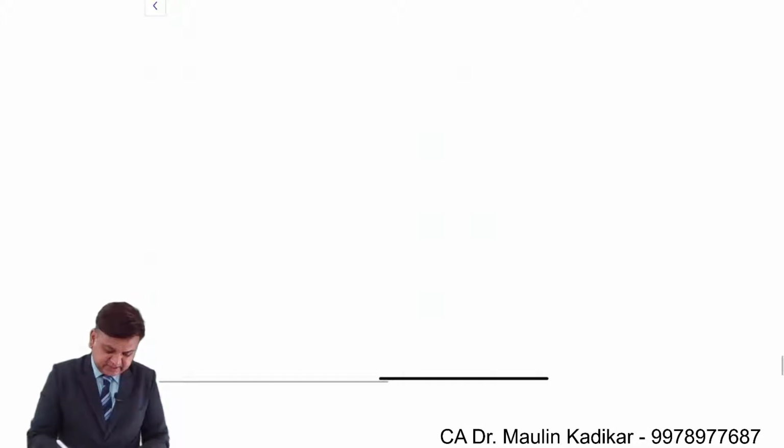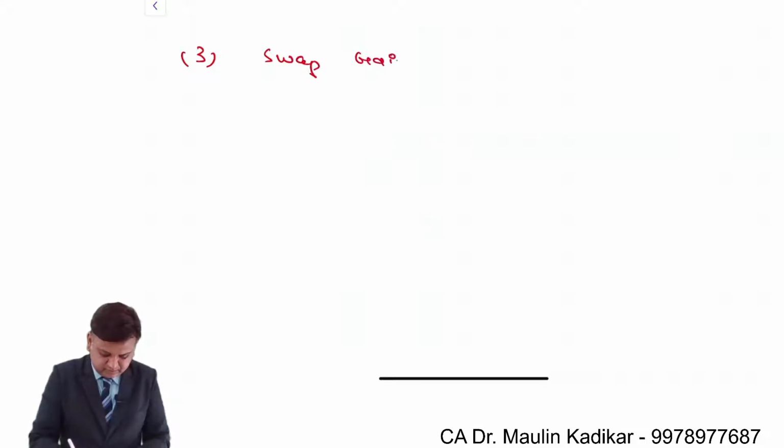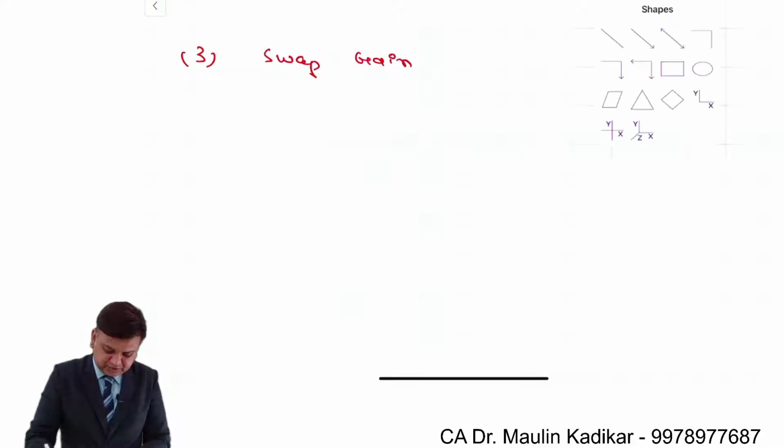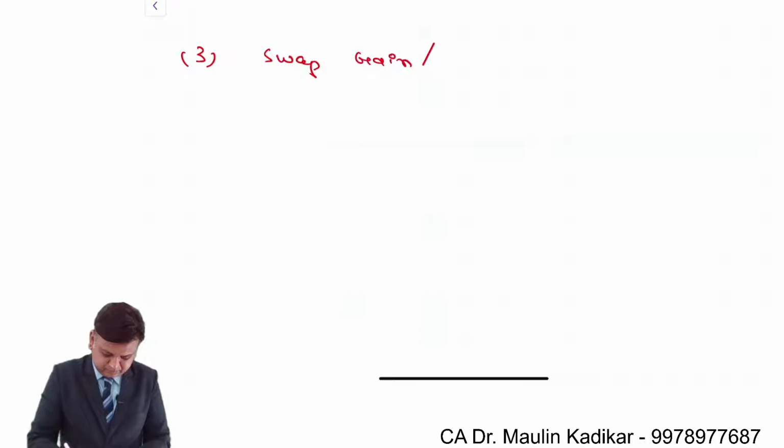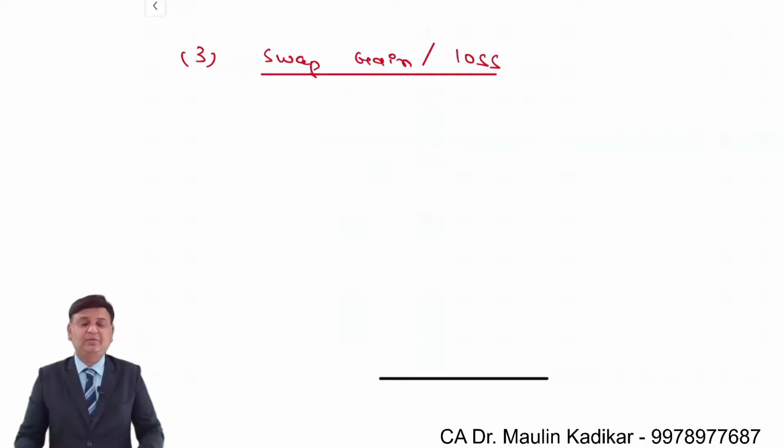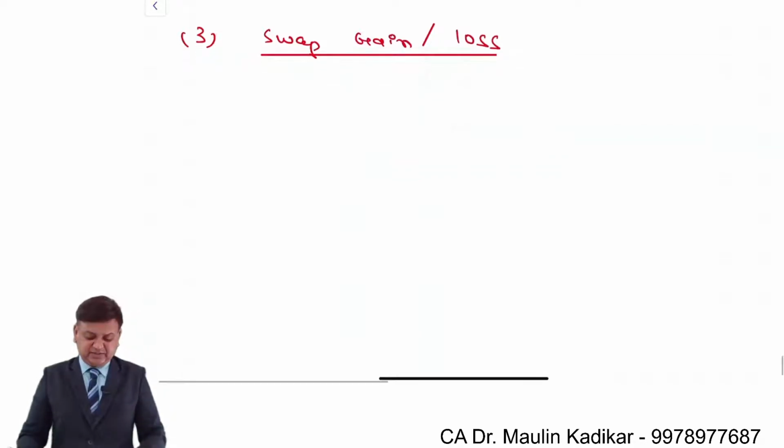So let us see the answer of the third question, in which we are required to calculate the swap gain slash swap loss. Because of entering into this swap transaction, what is the gain or loss? That is what we are required to calculate.